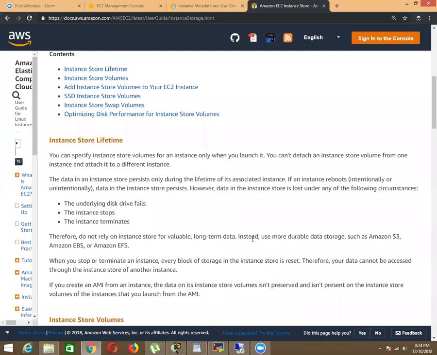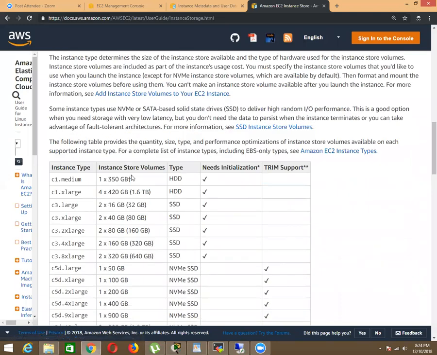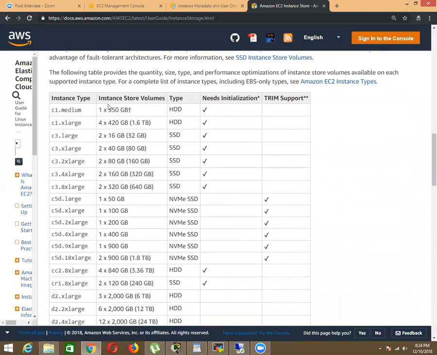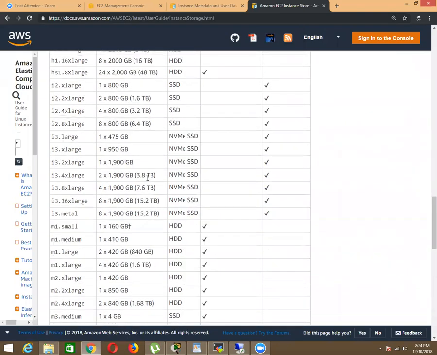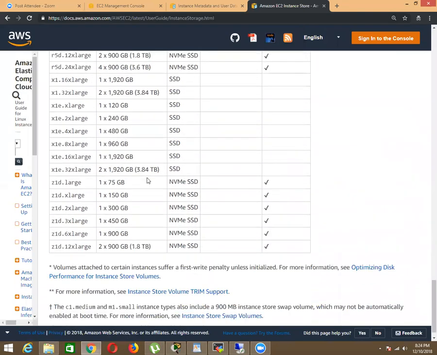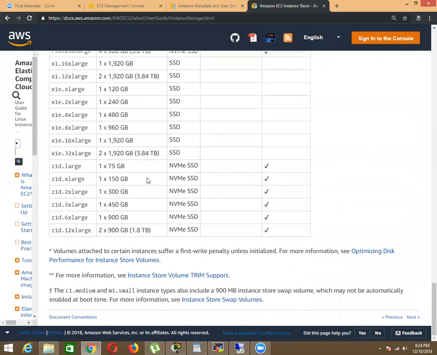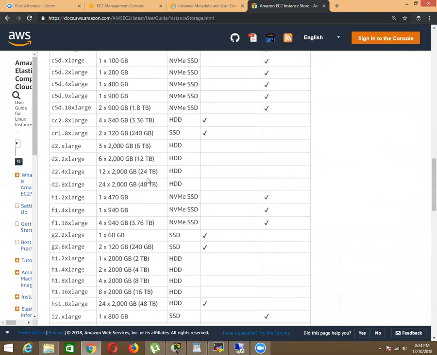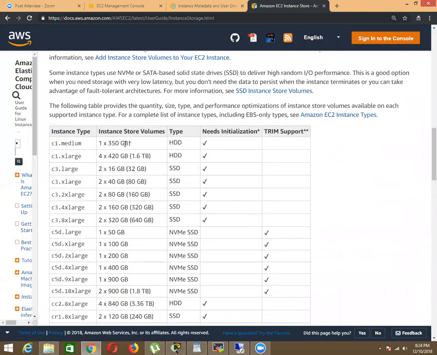These instance types support instance store volumes, and you can see how each instance type is supported. They have given the complete details on instance store volumes.